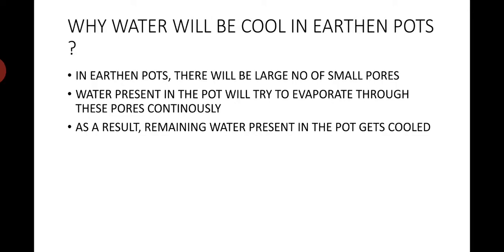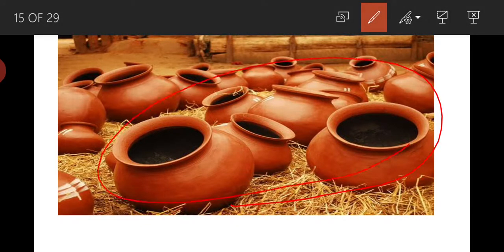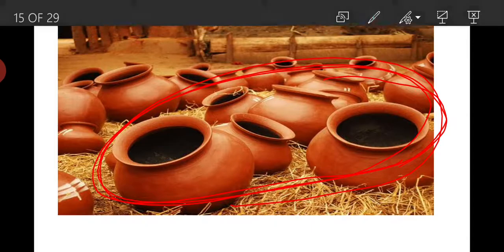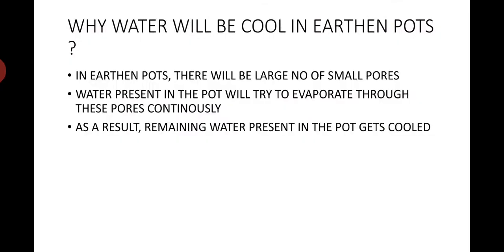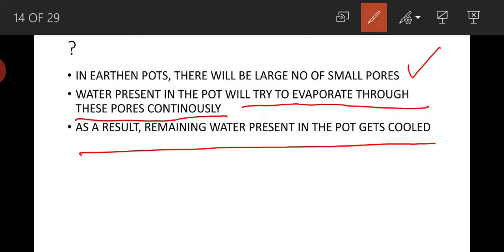And why will water be cool in earthen pots? In earthen pots like this, if you have these pots in your house, you can observe the water present in this pot will be very cool. The reason is, these earthen pots have a large number of small pores. Water present in the pot will try to evaporate continuously through these pores. As a result, remaining water present in the pot gets cooled because of evaporation, as evaporation is a cooling process.